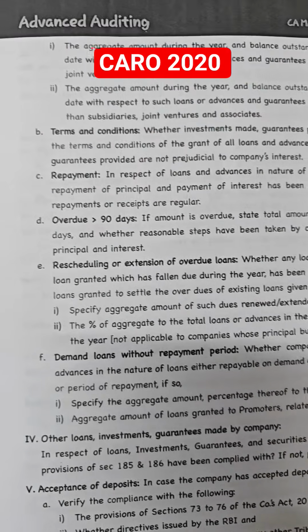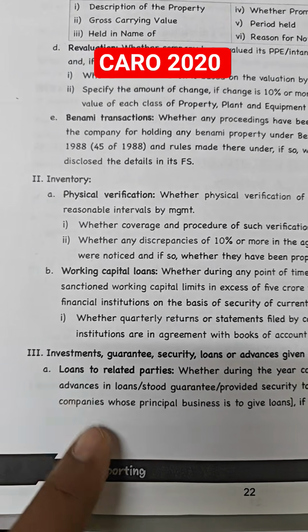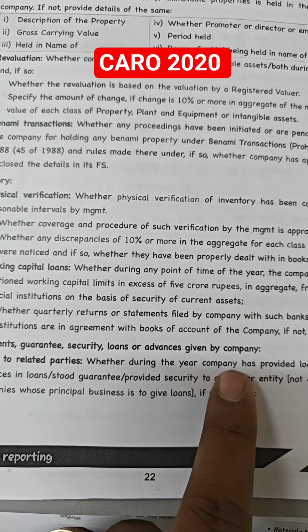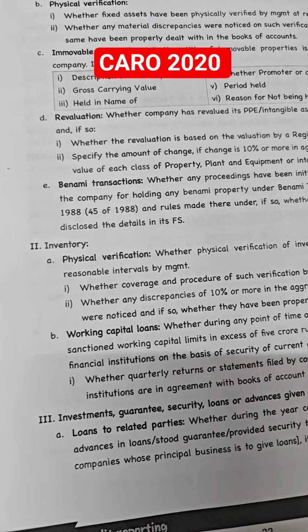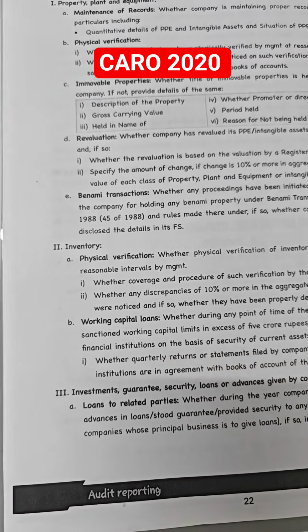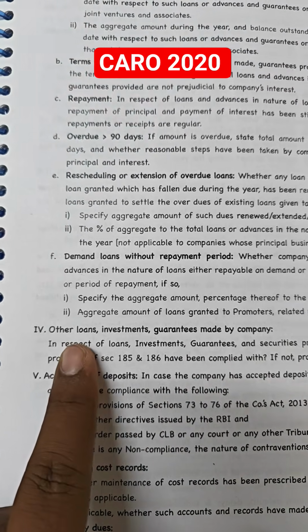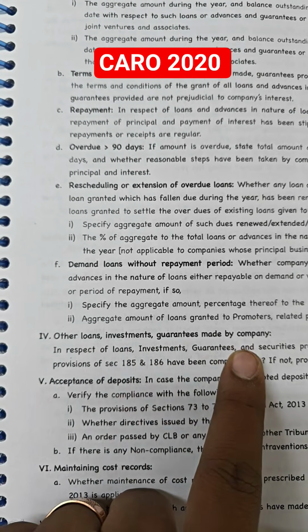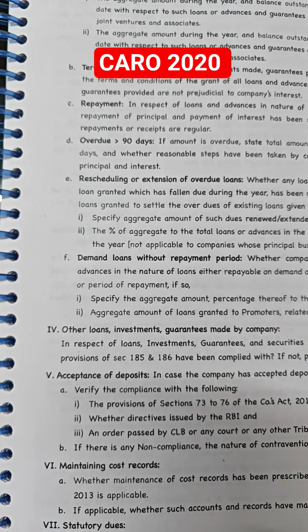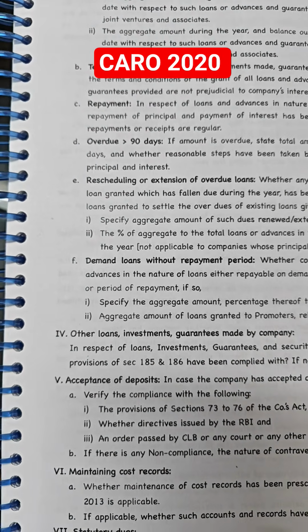And clause 3 is nothing but investments, guarantees, securities, loans, advances given by the company. First, property, plant, equipment. Second, inventory. Third, loans and advances given by the company. Fourth is loans, investments and guarantees made by the company. The third one is given by the company, it's made by the company.